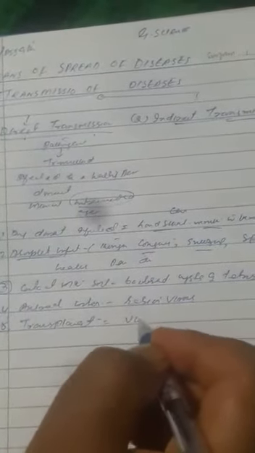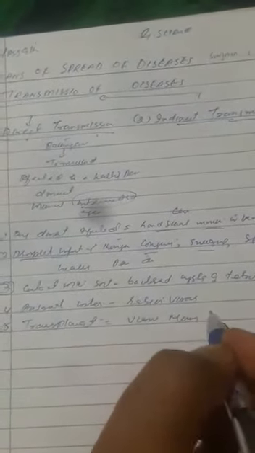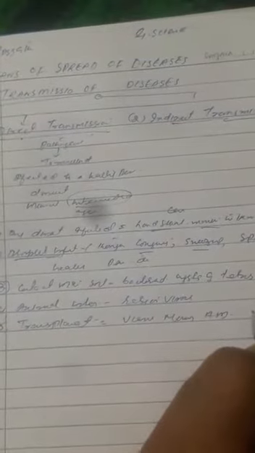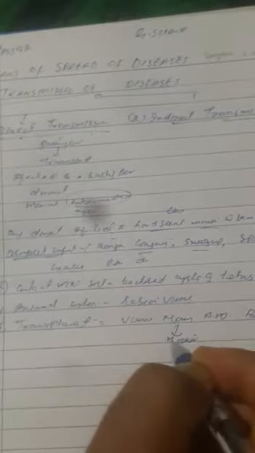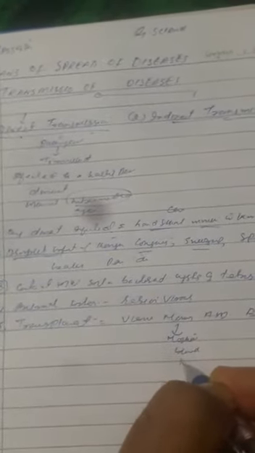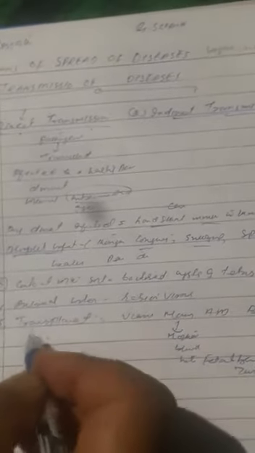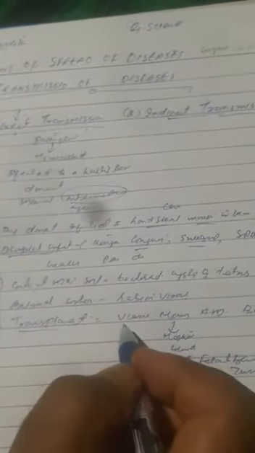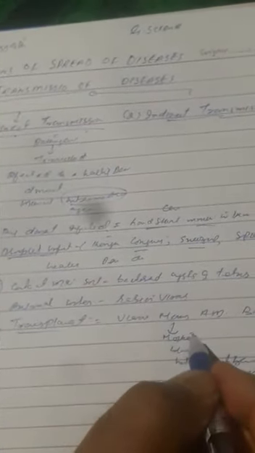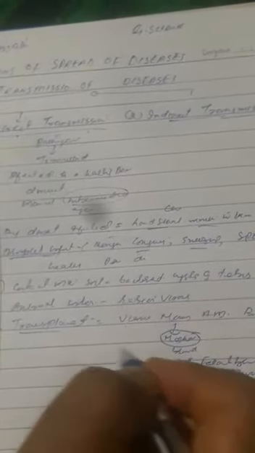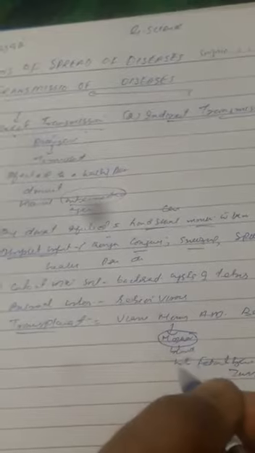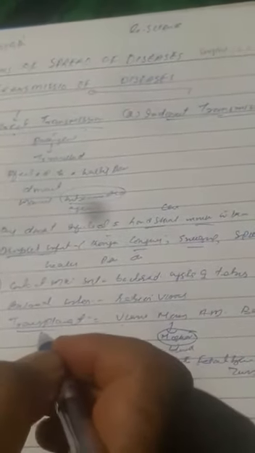Number five is transplacental transmission. In this, for example, the virus of measles, the virus of AIDS, the bacteria of syphilis can be transmitted from the mother's blood into the fetal blood through the placenta. So this is called transplacental transmission.